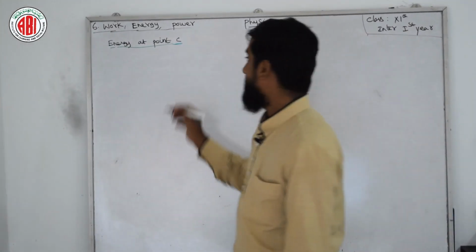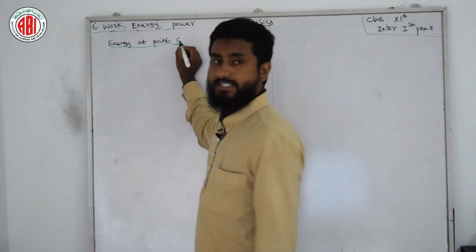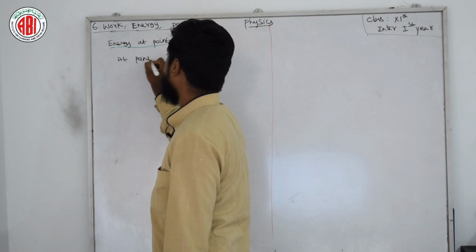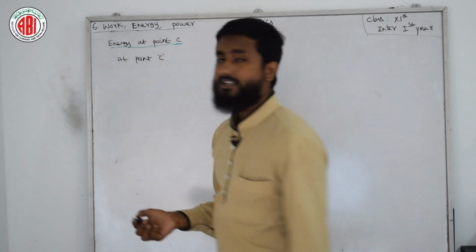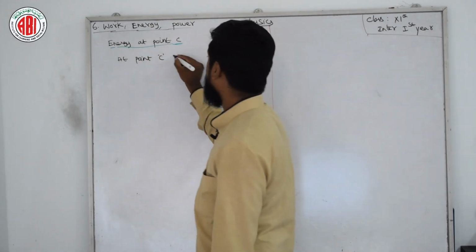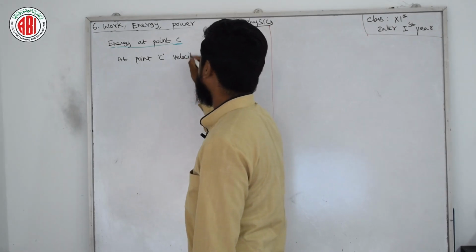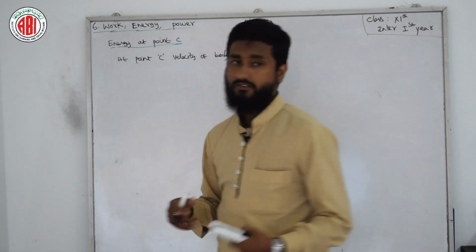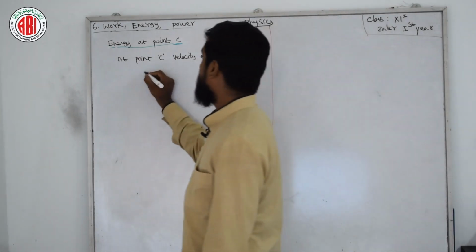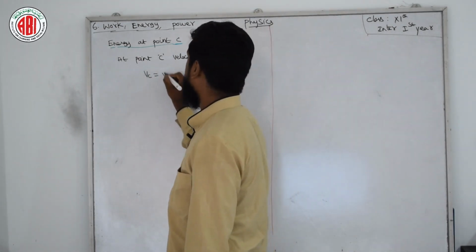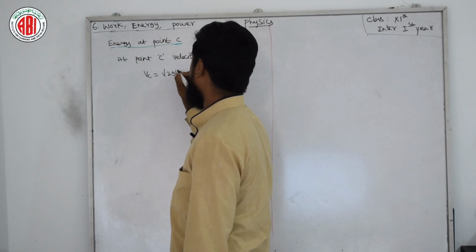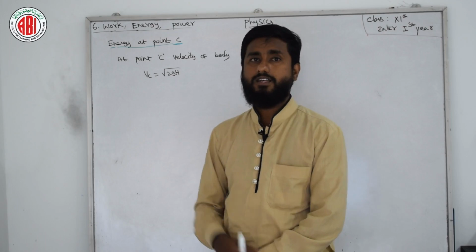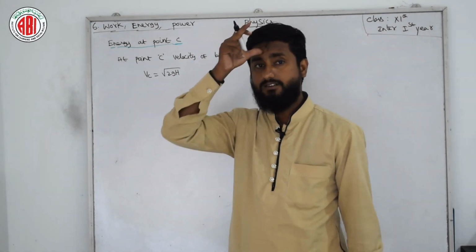Now the energy at point C. So at point C, what is the energy with us? Velocity of the body, any body which is falling and touching the ground, we can say VC is equal to under root of 2gH. Why capital H? Because we are considering the total distance, and it covered the total distance.